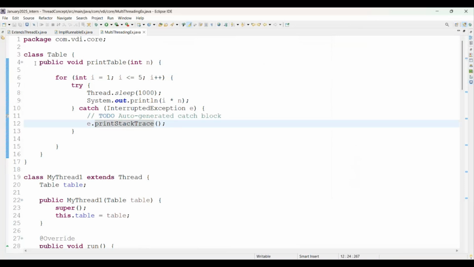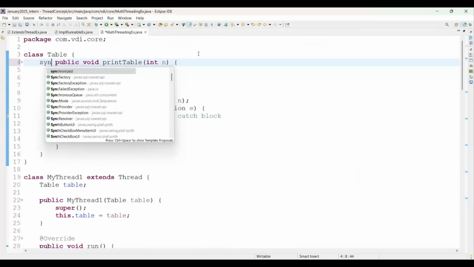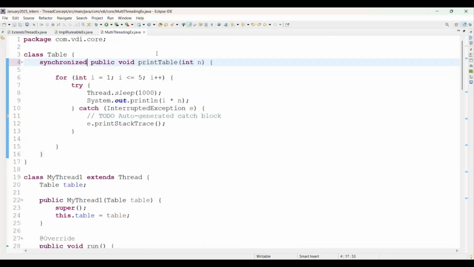For that perspective, we have a concept named synchronization. Once I am using the synchronized keyword, see on screen at line number 4, I am using here the synchronized keyword. And once I am using the synchronized keyword, then definitely 2 or more threads simultaneously come into execution, but only one thread executes at a time.